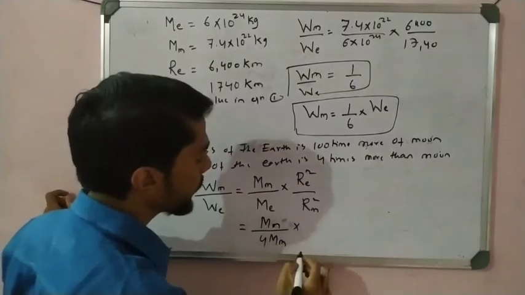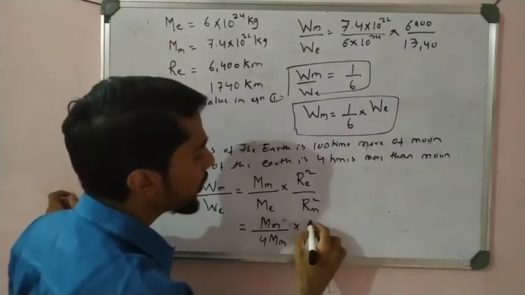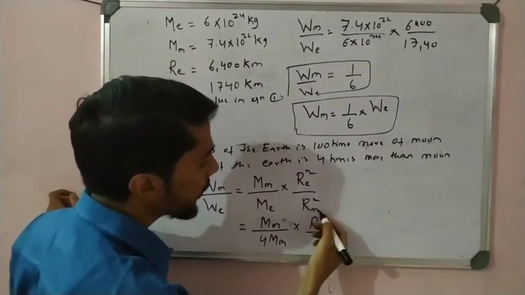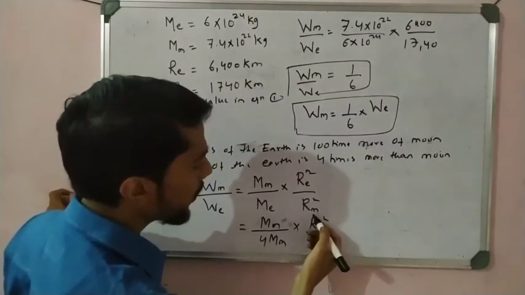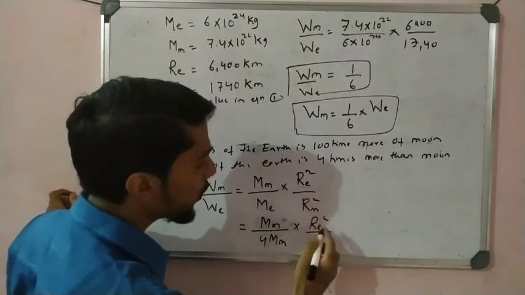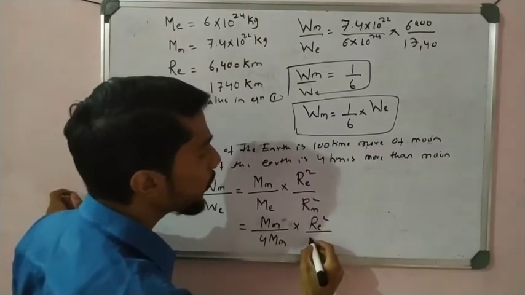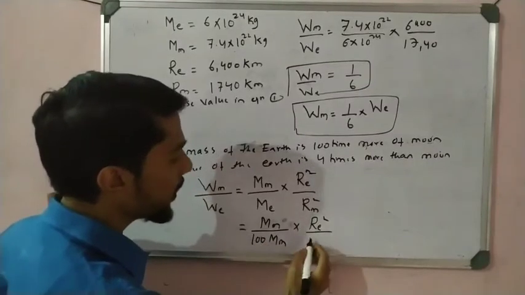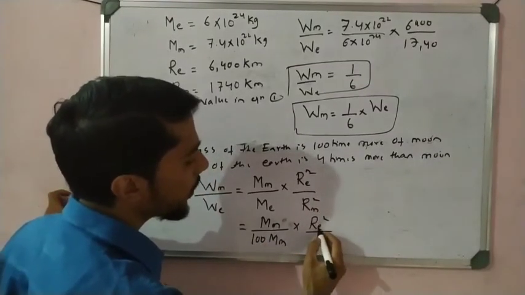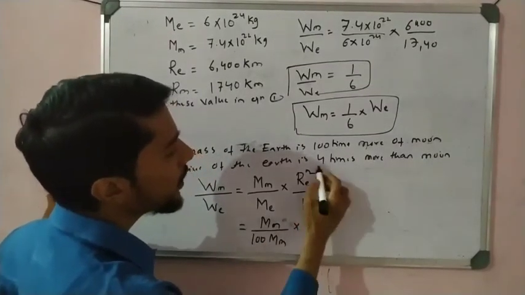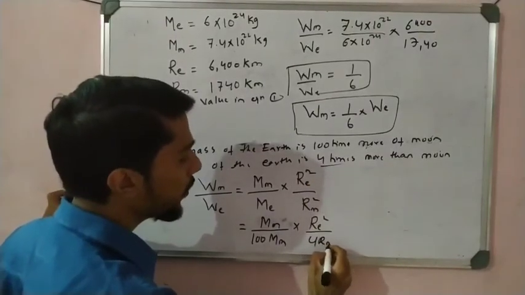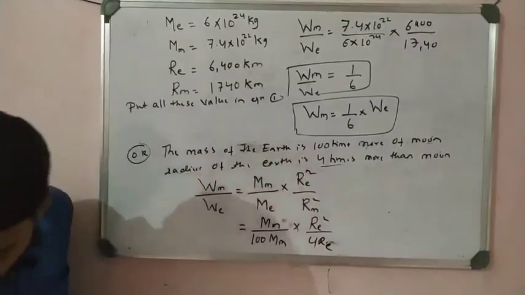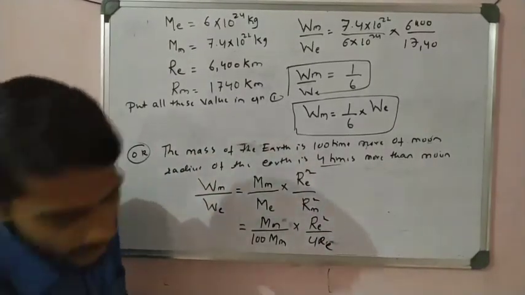So into radius of earth, what is it? Re squared. The radius of earth is the same. So what is the radius of the moon? That is 2 times. How much? Sorry, 100 times, right? 100 times. So here, what do we get? The radius of the earth is 4 times the radius of the moon. So we now calculate like that, and if you calculate it like that, you get the answer here.